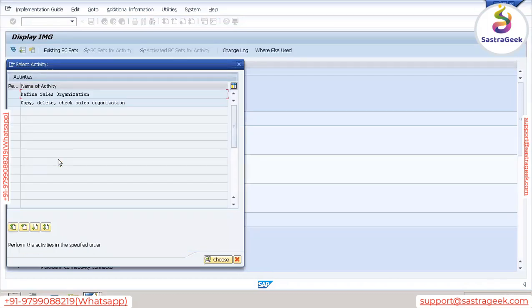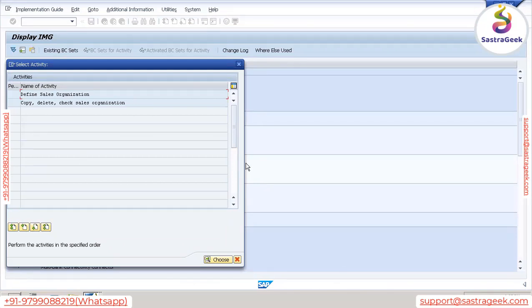To define any organizational unit, we need to specify a 4-digit code. We can give anything, but in real time, we must always start with either Y or Z. For our practice purpose we can give anything, but when creating something new, most of the time you will see it start with either Y or Z.